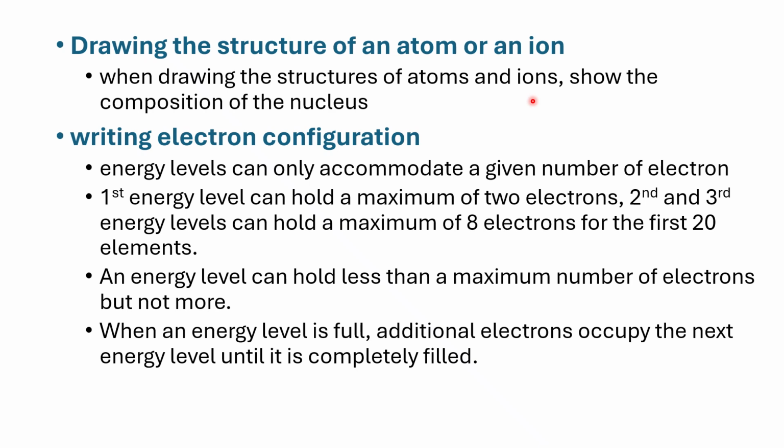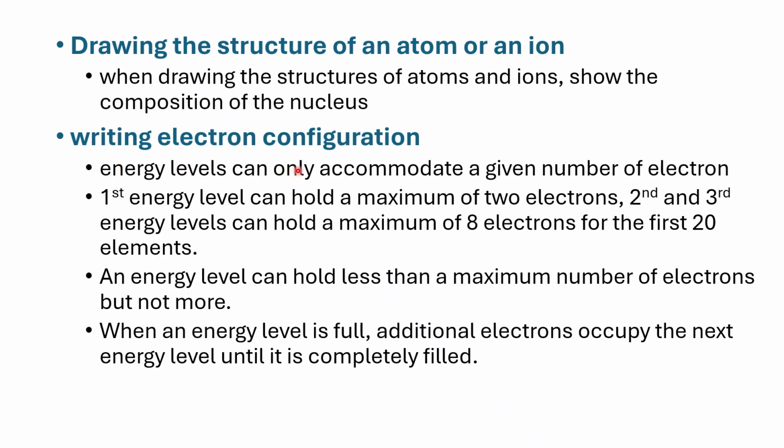This is another area that you'll get as part of the questions in periodic table. When drawing the structures of atoms or ions, first of all, you need to show the composition of the nucleus. That is the protons and the neutrons that are found within the nucleus of that particular atom of an element. And if it is an ion, you should be able to show the charge of that ion. For you to show the charge of that ion, whether it's a cation or an anion, you should put brackets. Don't forget to put brackets, otherwise you will lose marks.